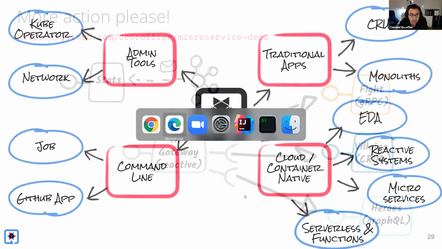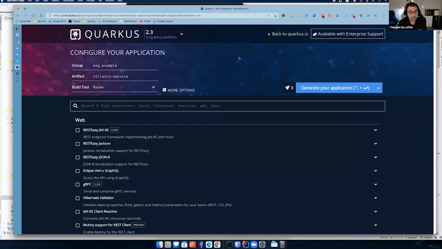So let's start. The first thing you will do is go to code.quarkus.io and configure your application, for example the VLAN service, and select a set of extensions. I picked three: RESTEasy Reactive, and RESTEasy Reactive Jackson. Even if my code is imperative, I can use RESTEasy Reactive, and it will leverage a reactive core, the JDBC driver, and Hibernate ORM, and I could have picked a few others.